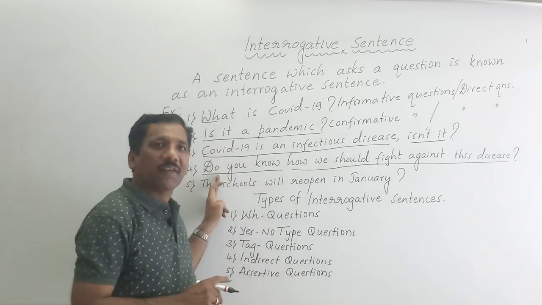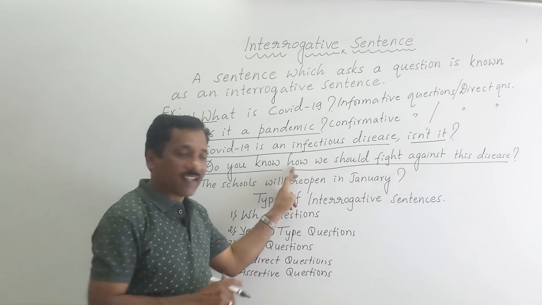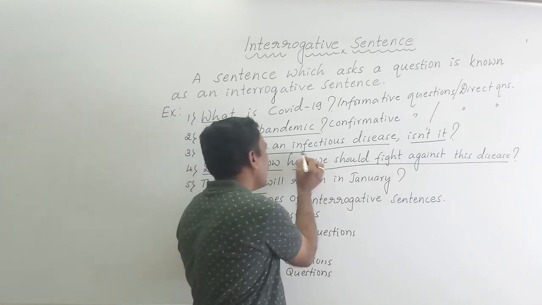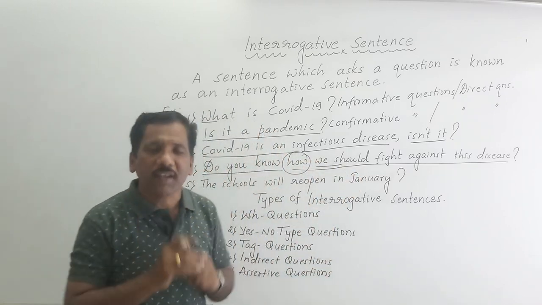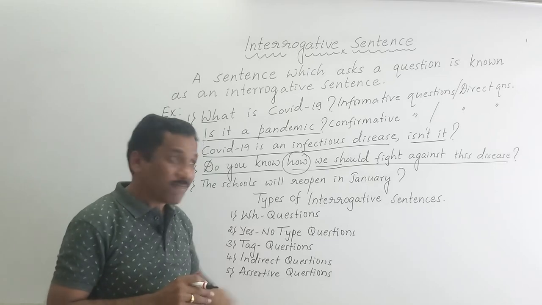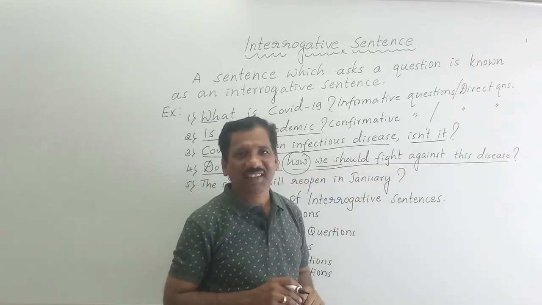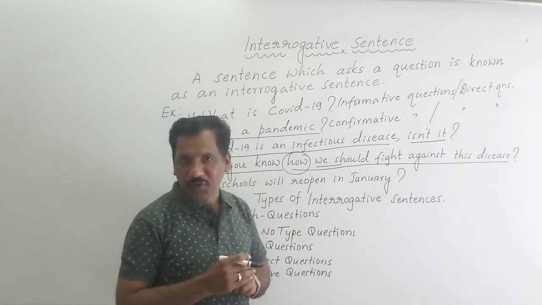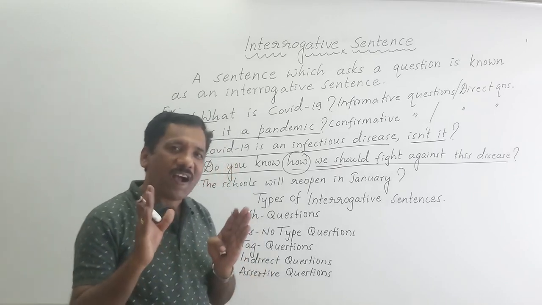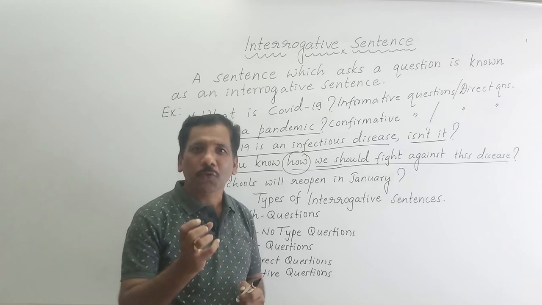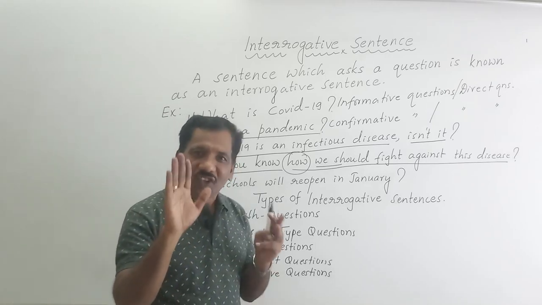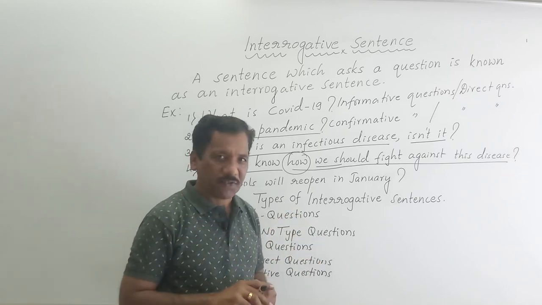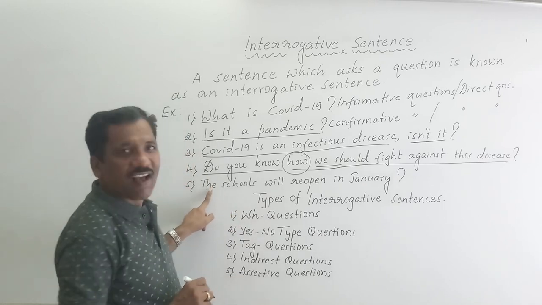First question begins with helping verb, and second part, how we should fight against this disease. WH word is there, and WH word is followed by assertive sentence or statements, but ends with question mark. What kind of question is it? It's called indirect questions. Indirect questions are politeful questions, can be used to ask strangers or seniors or higher officers. Okay? Next and the last question.